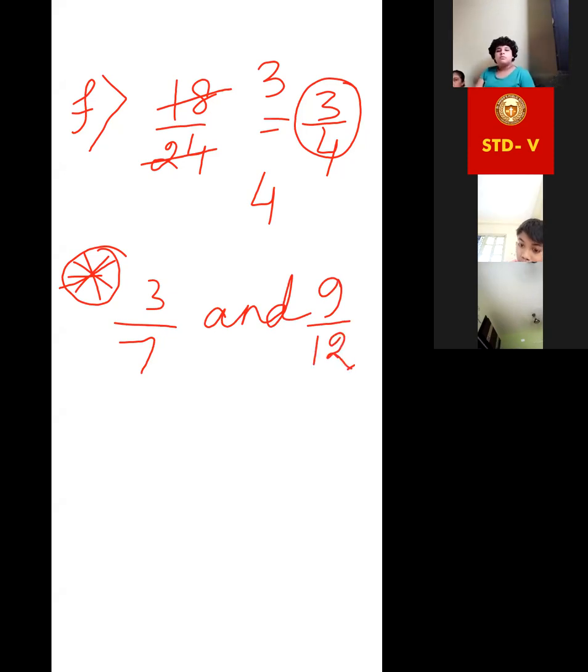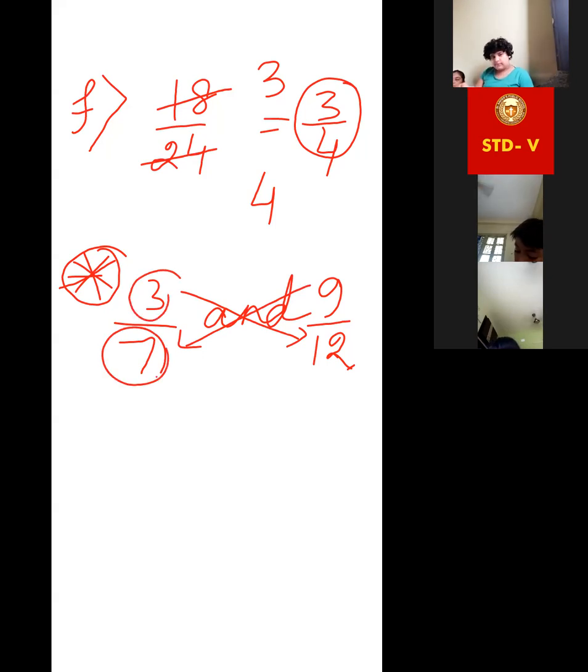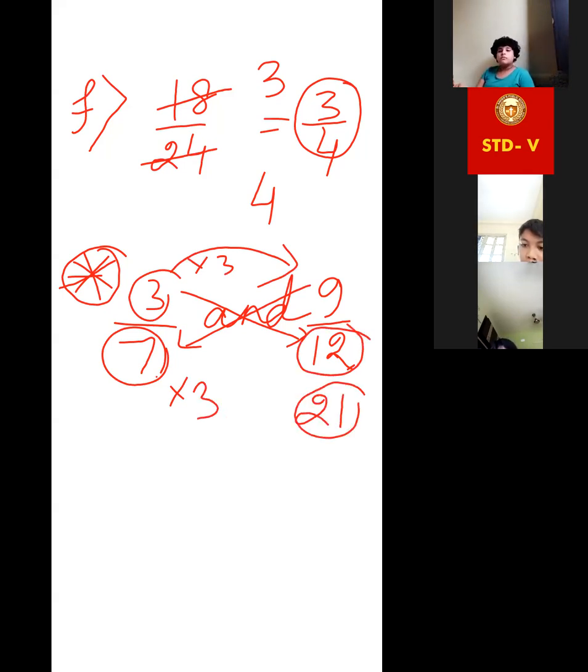How to check whether these are equivalent? Just make a cross multiplication. One process you already know: 3 threes are 9, but 7 threes are 21, it must be 21, but it is 12, so it will not be equivalent.